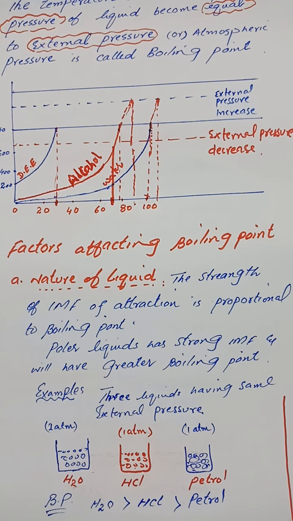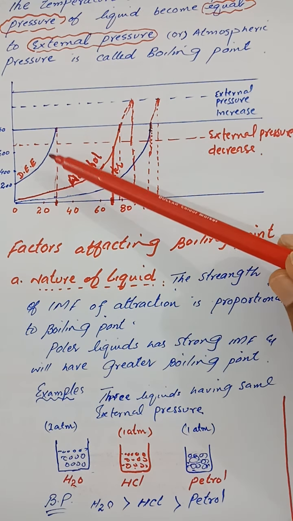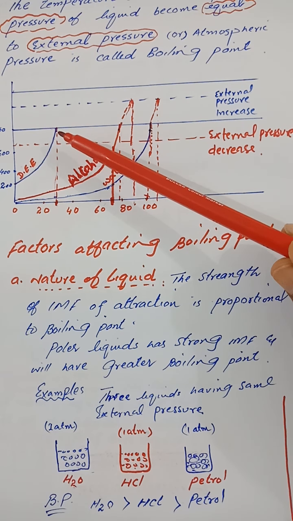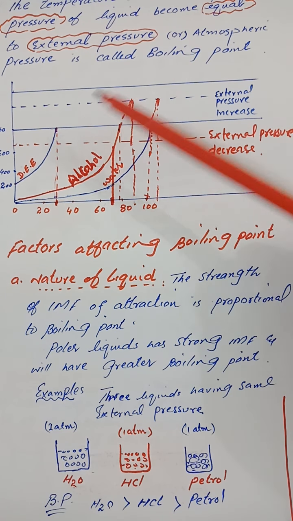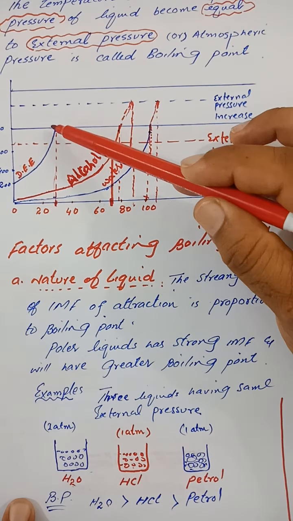The other very important factor which is responsible for the boiling point is the external pressure. If we look at the graph, a liquid starts boiling when its vapor pressure becomes equal to the external pressure. Now let's suppose we increase the external pressure.